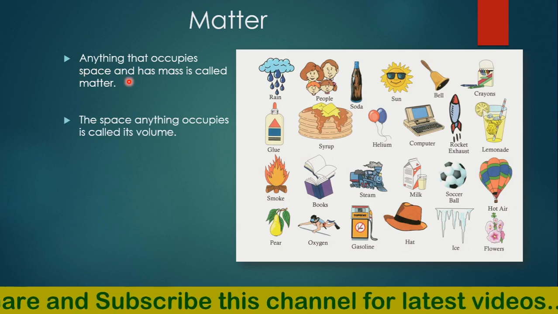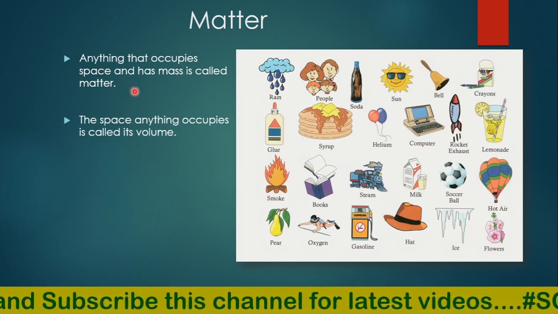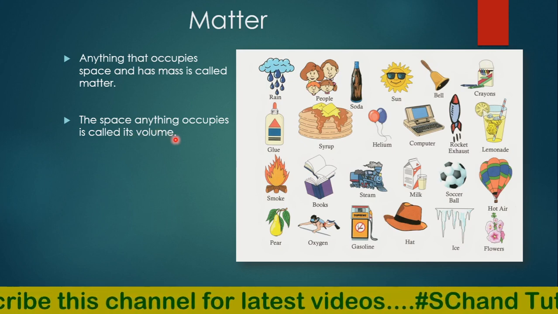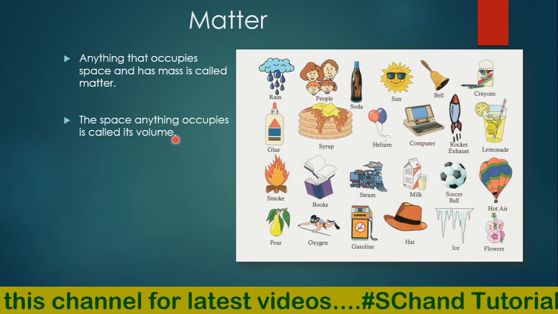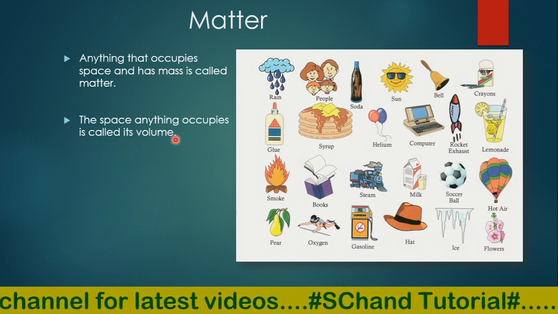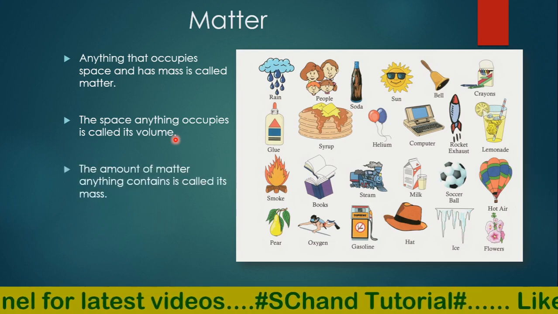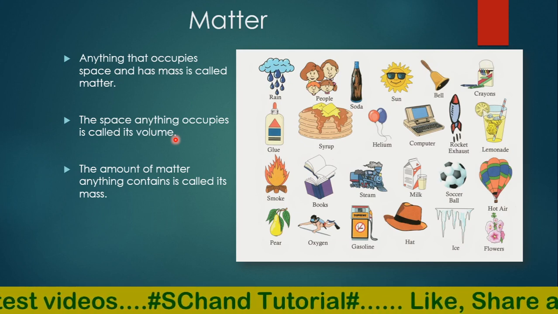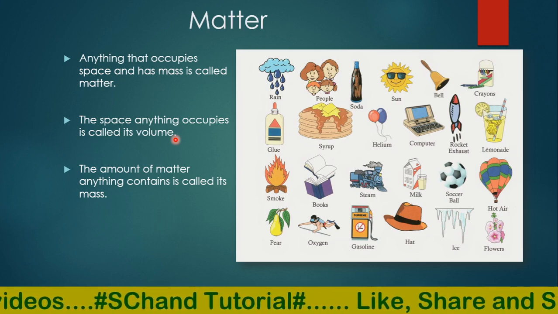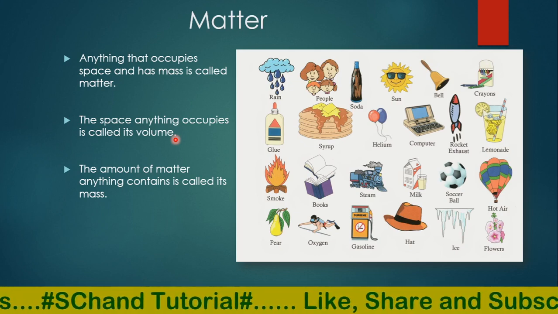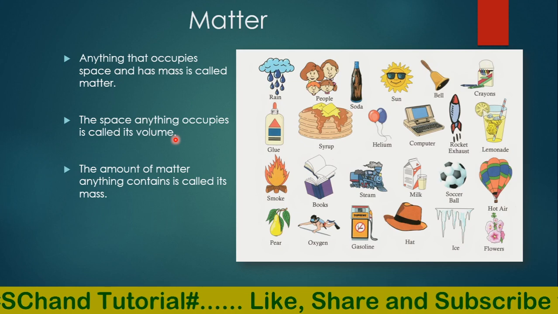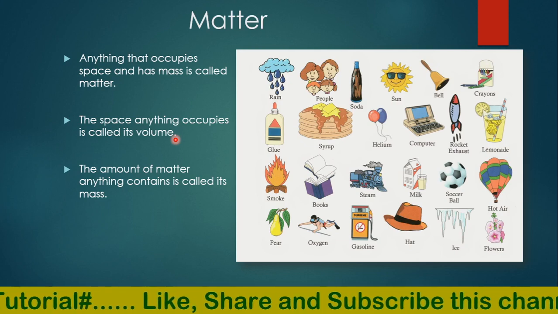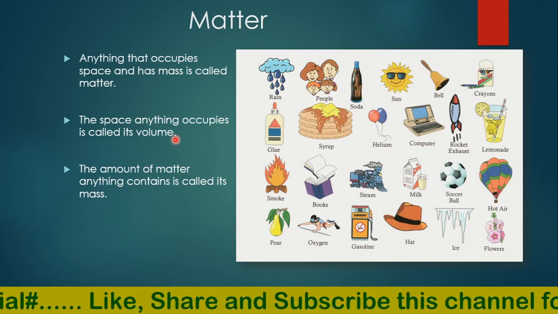The space that anything occupies is known as its volume. The space occupied by a body is called its volume. The space of a football is more as compared to a tennis ball. And mass is the amount of matter that anything contains. Mass is the amount of matter contained in a body. So if the mass increases, the weight of the body will also increase. A full glass of water weighs more than a half glass. You all know this.